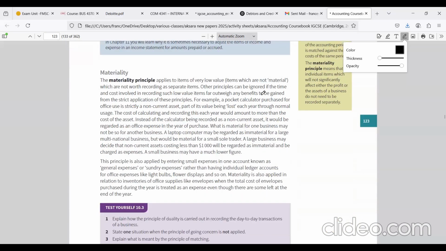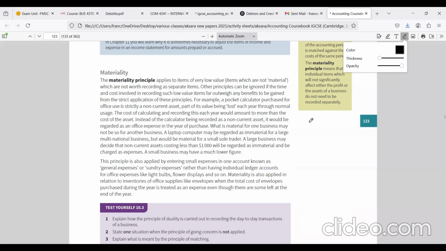Then move into the materiality principle. In the materiality principle, it is stated that items which do not have significance to the decision making of the stakeholders do not need to be recorded separately. For example, let's say there is a stapler machine in a business and there is a puncher, right? Those are of very insignificant value. We don't need to record them as assets. We can record those as administration expenses in the P&L.